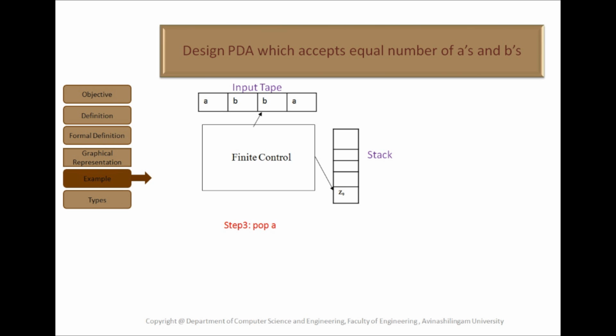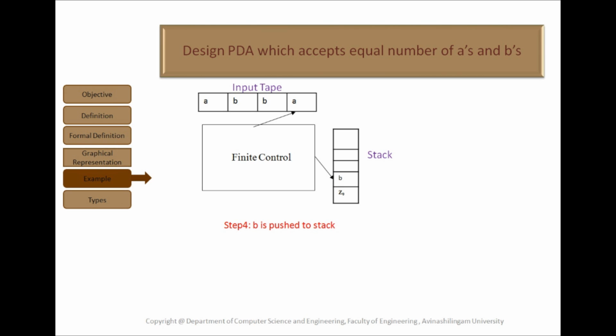In next step, it checks whether there is any symbol in stack. Here we don't have any symbol, so B is pushed onto the stack. After pushing it, it changes the pointer to the next input symbol, that is A.